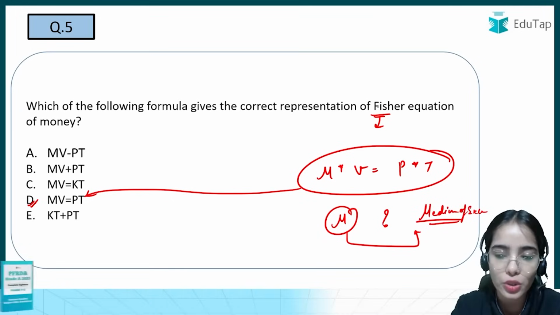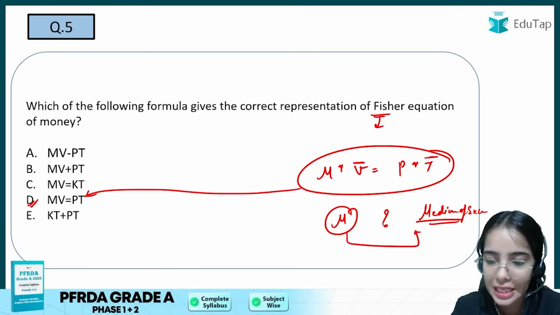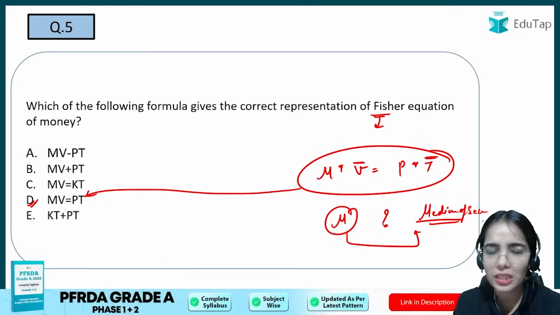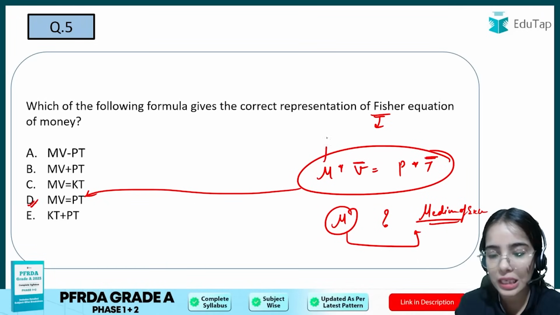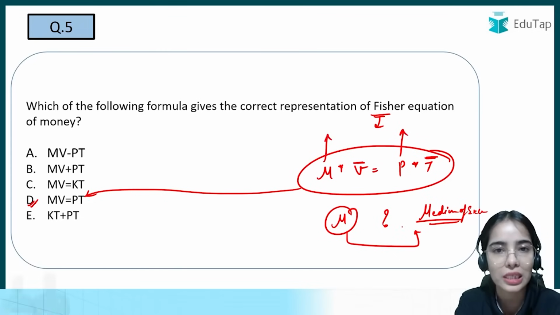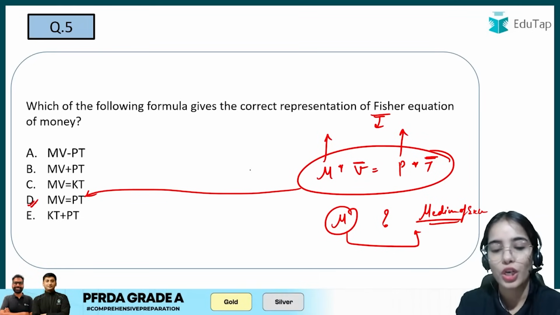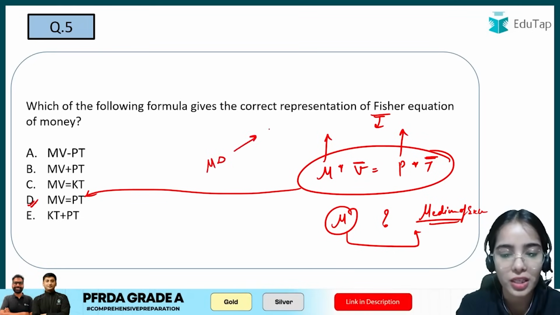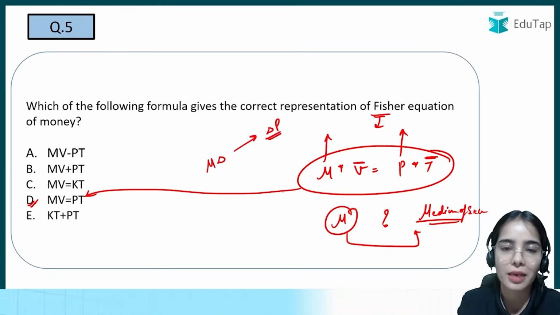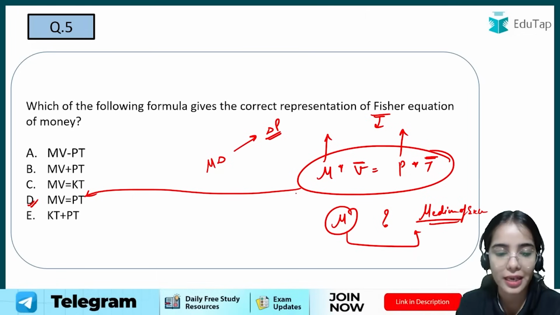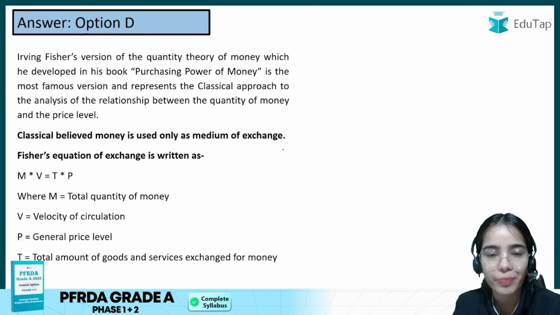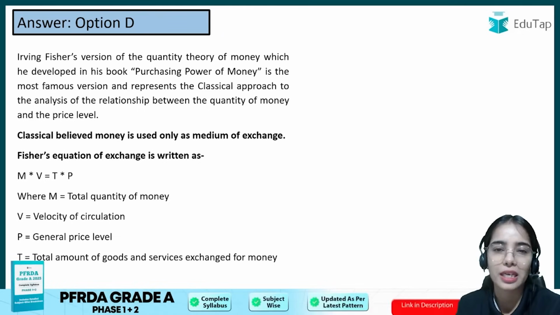As well as, Fisher also showed that velocity and transactions can be kept constant. They are usually constant. With an increase in money supply, the price level also increases in the same proportion. So with changes in money supply, the price level also changes in the same proportion. So there is a direct relationship between money supply and price level. So the answer here is D, as well as I have provided you some basic additional information.